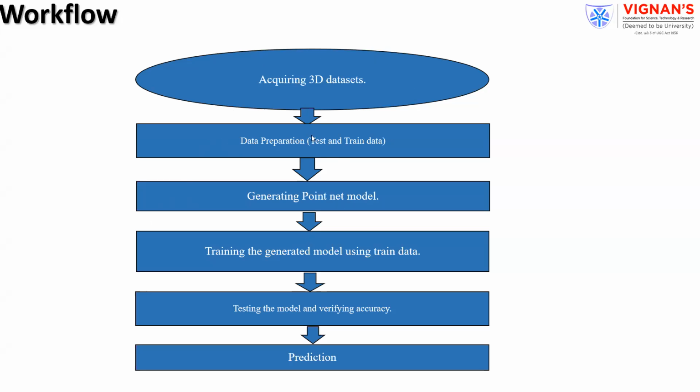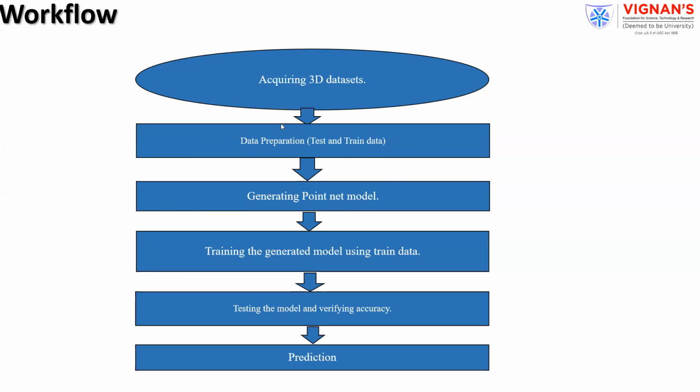You have to acquire the 3D data sets. LiDAR is useful for directly collecting the 3D data, or there are certain scanners. By using the scanners also you can get the 3D data set. Once you have the 3D data set, you have to perform certain operations.